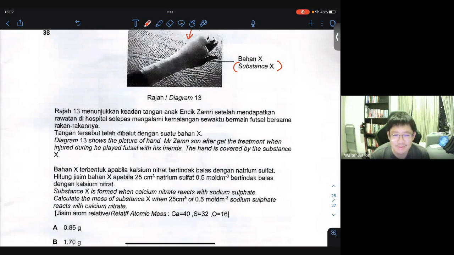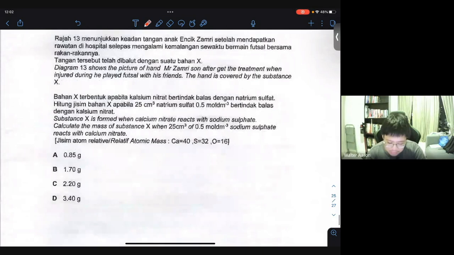Okay, never mind. What happened here is Mr. Zamri's son somehow injured his hand while playing futsal with his friends. So he went to get treatment, and finally the doctor covered his hand with this particular substance X. There you go, that's better. Substance X is formed when calcium nitrate reacts with sodium sulfate. Calculate the mass of substance X when 25 cm cube of 0.5 mole per dm cube of sodium sulfate reacts with calcium nitrate. So let's take a look at this.